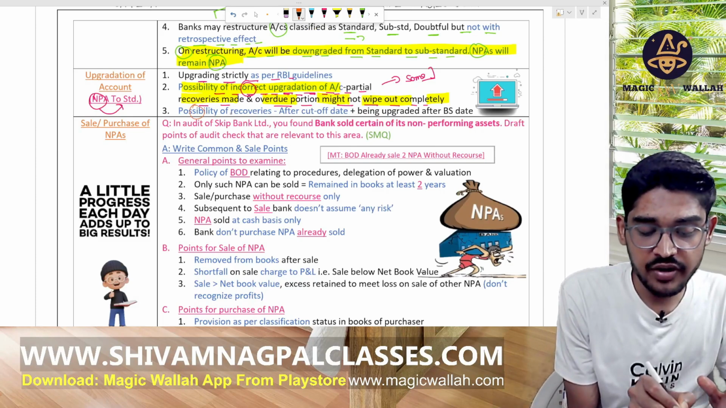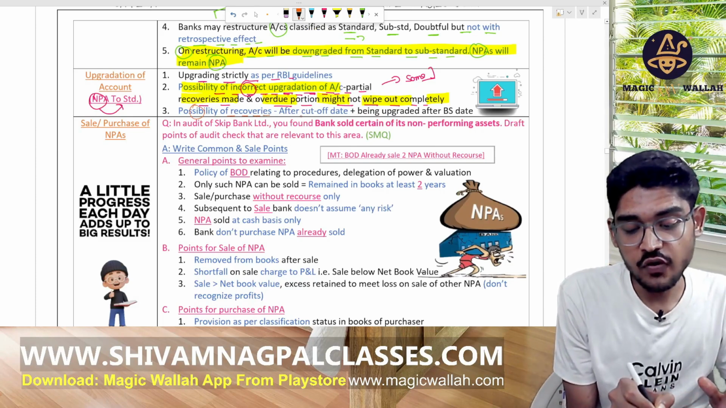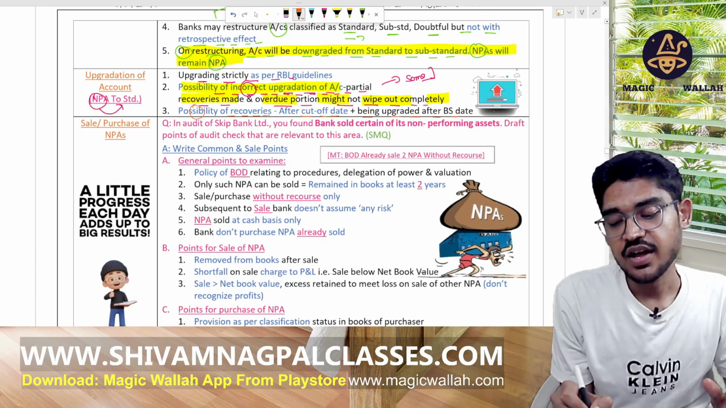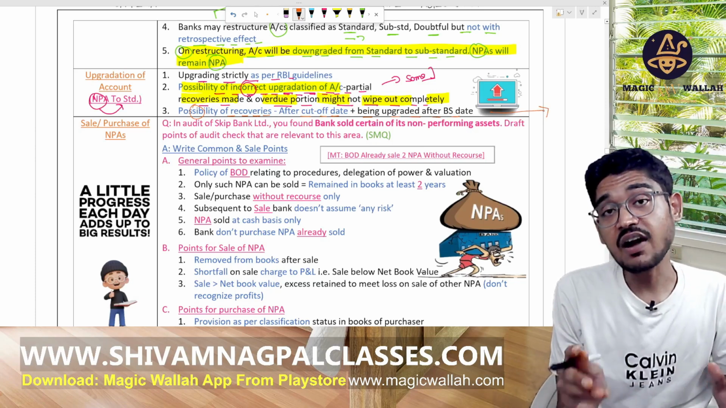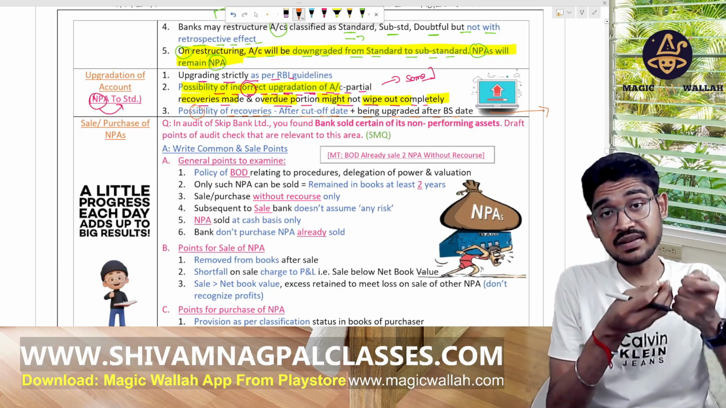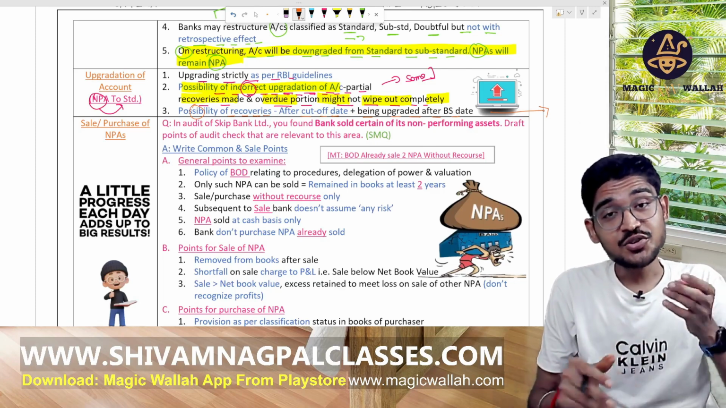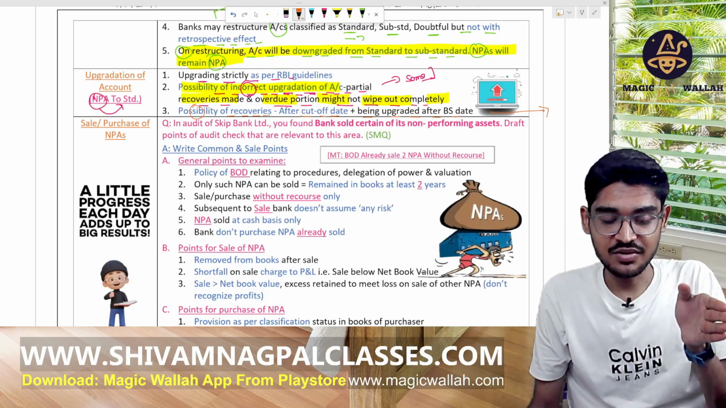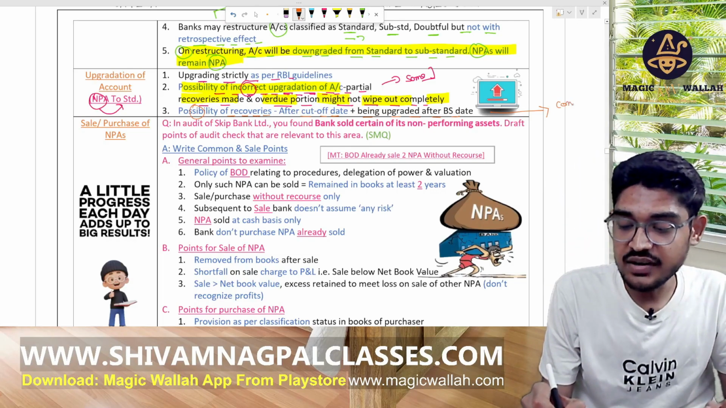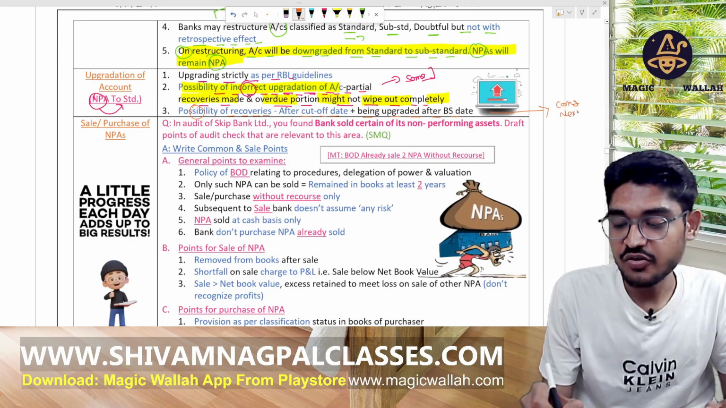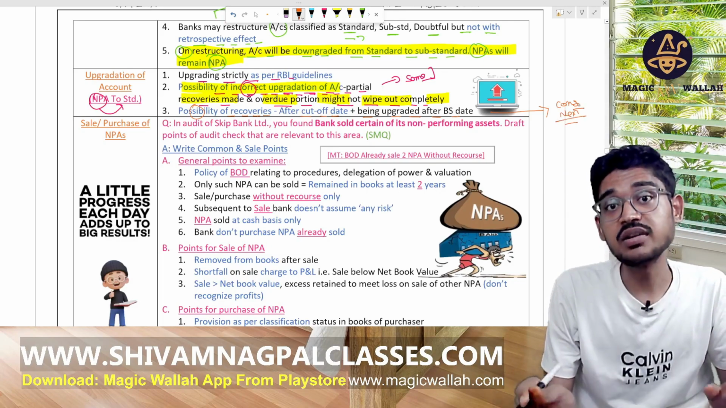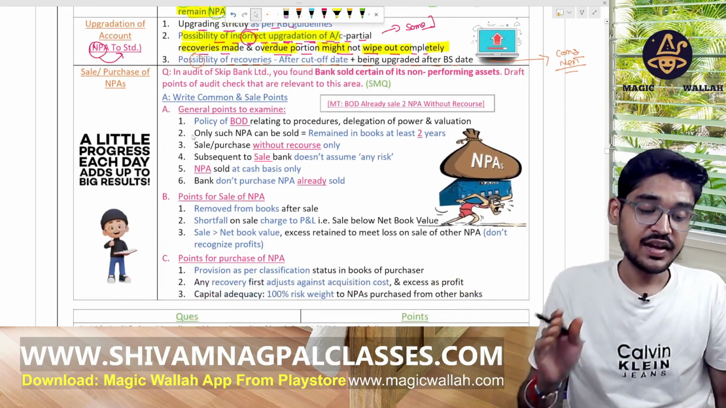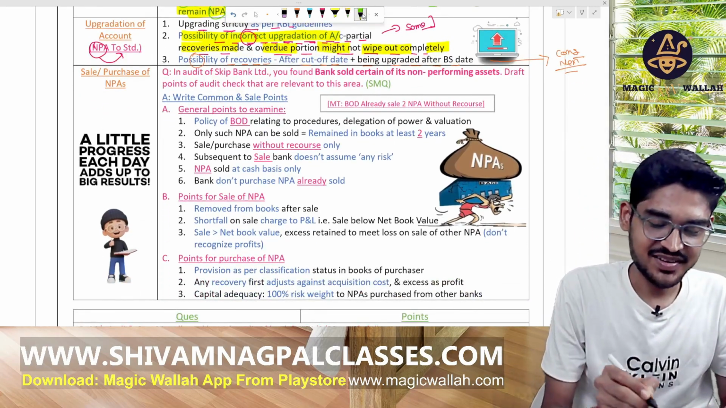And there is the possibility of recovery after the cutoff date and the account being upgraded after the balance sheet date. If after the balance sheet date that person repays some principal money or interest money, it will be considered for the next financial year, not for that financial year. So we have to check whether the bank has taken it in the same financial year or the next financial year. Now, this is an important topic.